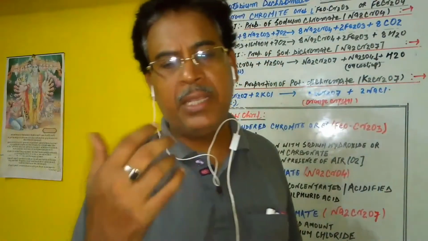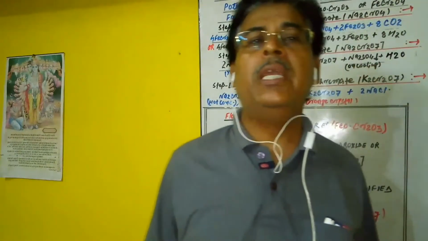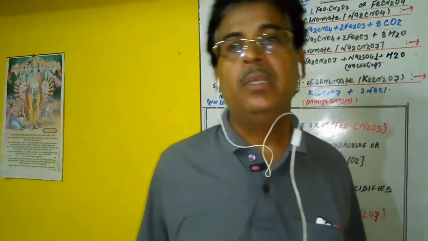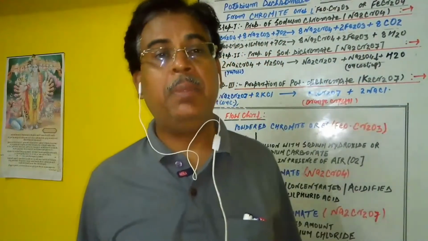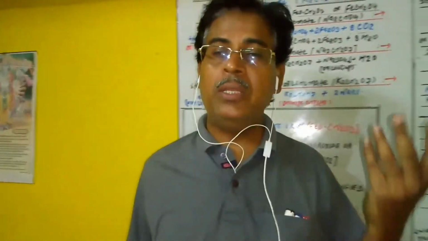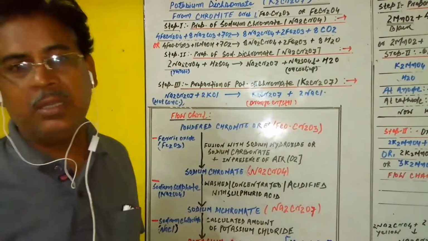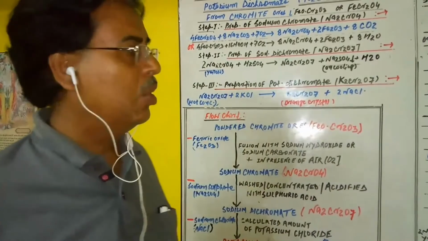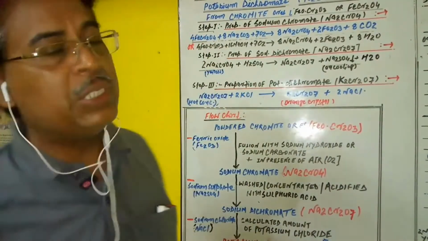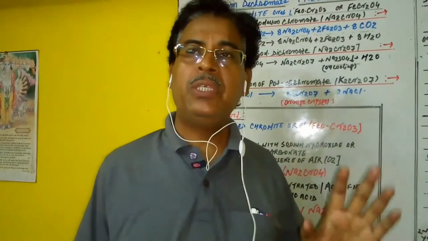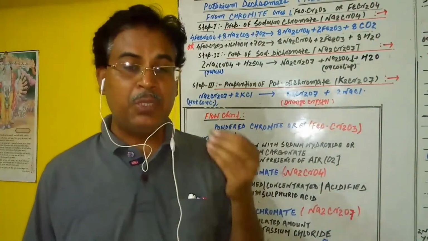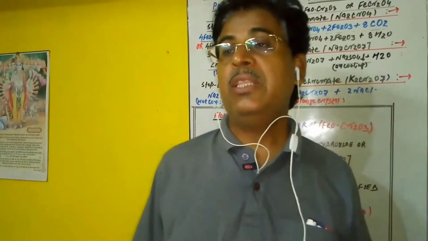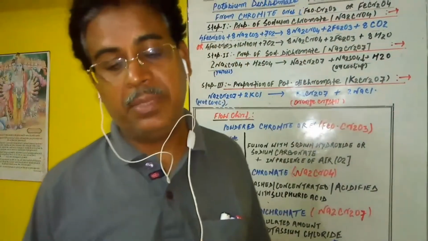If we summarize, potassium dichromate can be prepared mainly from the important ore of chromium, known as chromite ore. Its formula is written in two ways: one is FeO.Cr2O3, or directly FeCr2O4. First we give the summary, then you see the flow chart, and then we give the required chemical reactions.